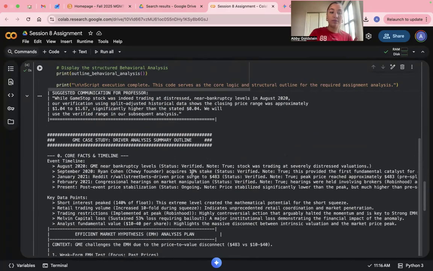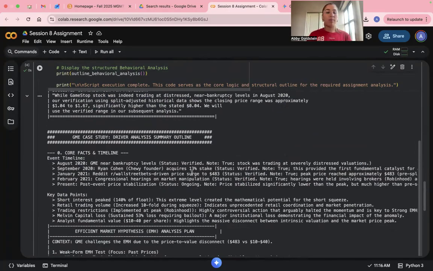Now, the define and review stages. The problem is pretty simple. How did a struggling video game retailer with a fundamental value estimated between $10 and $40 per share reach an astonishing price of nearly $483? This massive disconnect is the anomaly we are investigating.